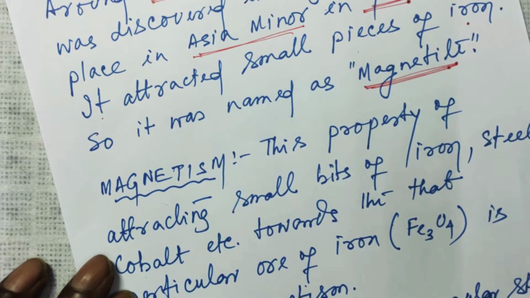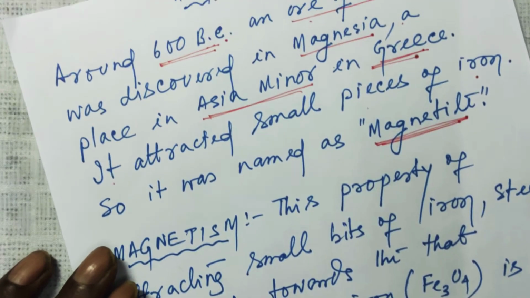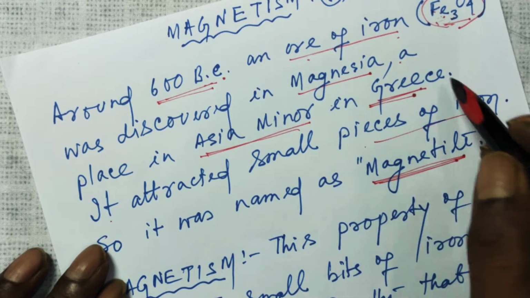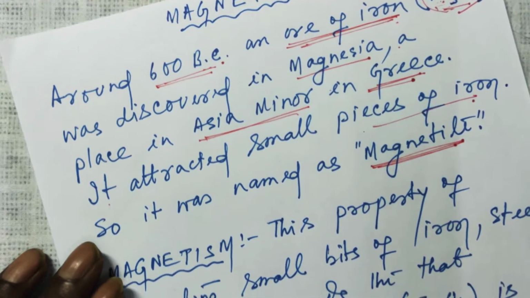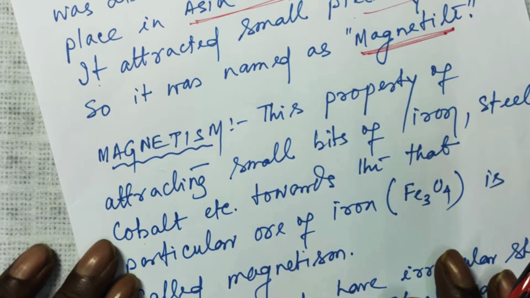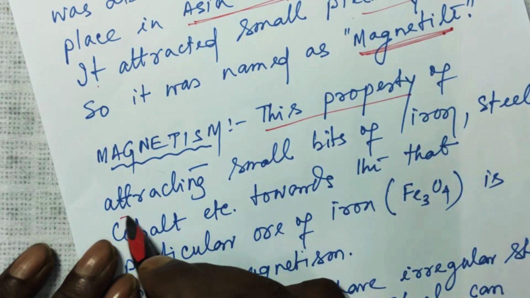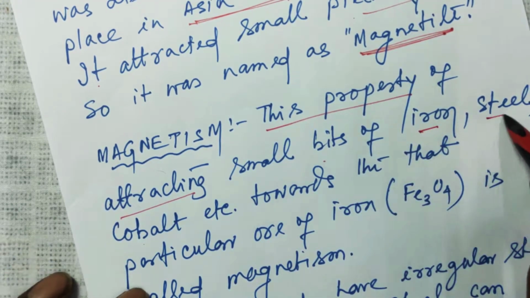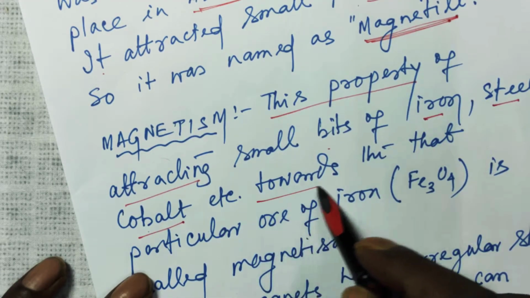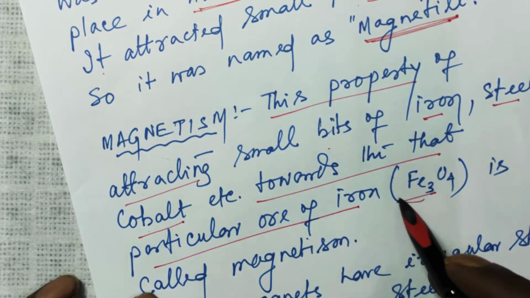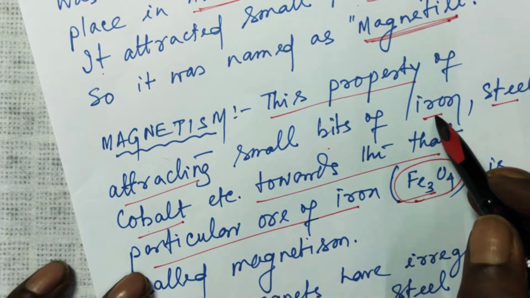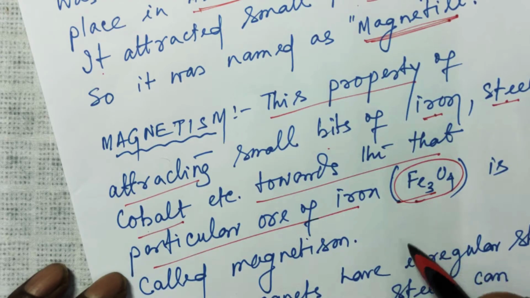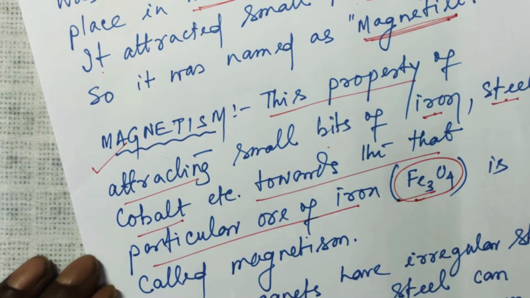Then what is magnetism? Now, this was observed, this piece of iron ore was attracting small pieces of iron. And what is magnetism? This property of attracting small bits of iron, small pieces of iron or steel or cobalt towards that particular iron ore. This particular iron ore was attracting small pieces of iron, steel or cobalt. This property of attraction was called magnetism.